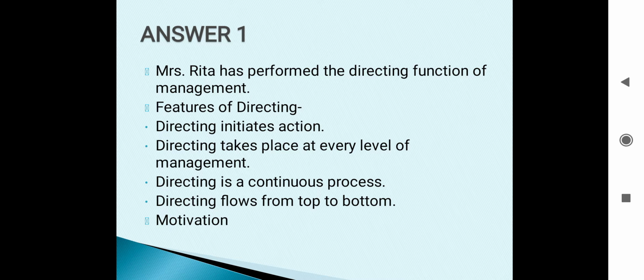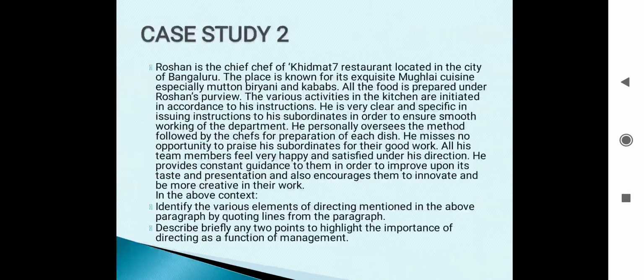Now, we will see case 2. Case 2, again we will read the question part first. Identify the various elements of directing mentioned in the above paragraph by quoting lines from the paragraph. Second part, describe briefly any 2 points to highlight the importance of directing as a function of management. If we see the second part of the question, it is quite a straight question. We have to write the importance of directing as a function of management. In the first part, we have to find out the elements of directing.